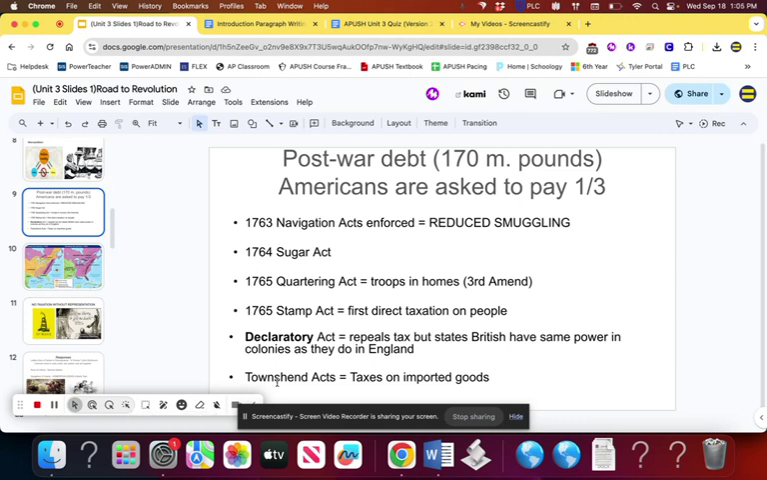Also, something like the Declaratory Act, which is definitely political because the British government is claiming that the American colonists are British citizens and therefore must follow British law. That would be another good example if you got version B and got the political one. So make sure we know both. Make sure we know 3 economic causes of the American Revolution and 3 political causes.